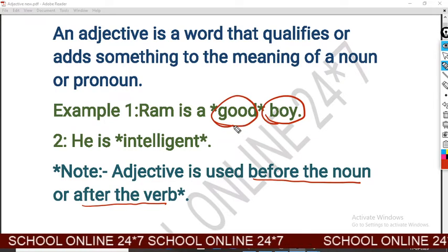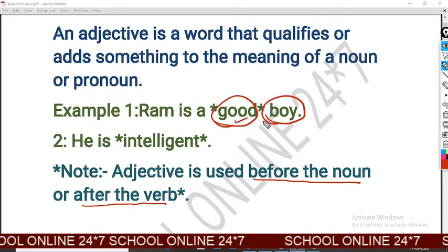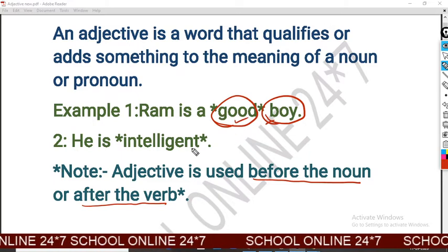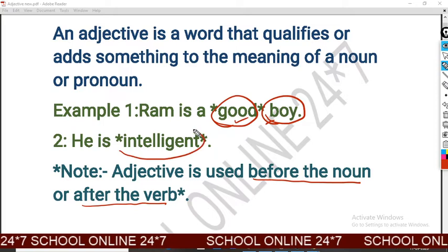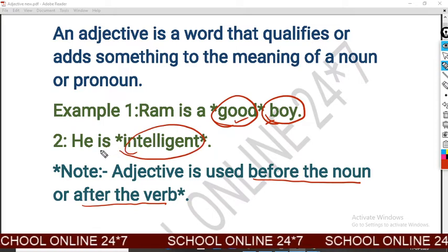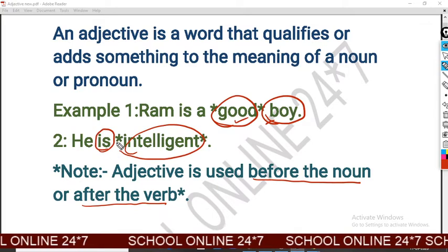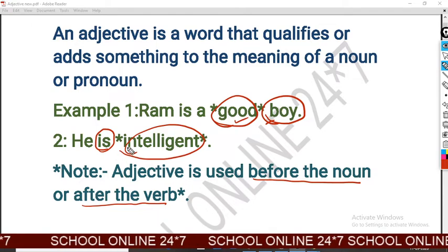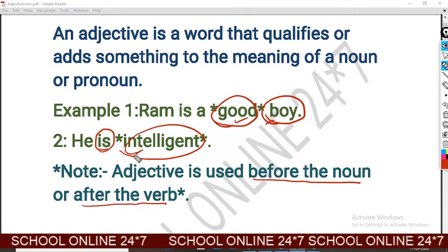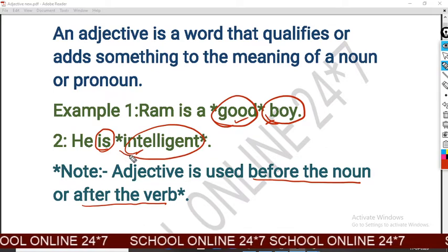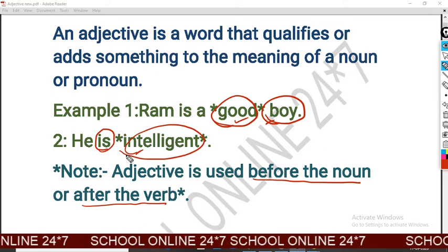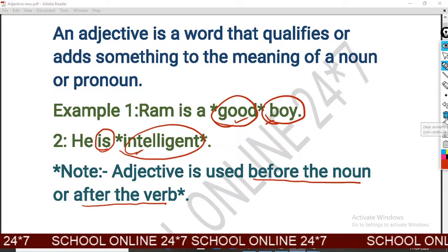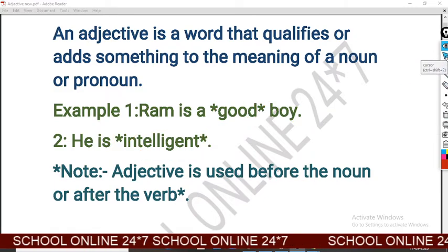So good is adjective which is used before the noun, and intelligent is also adjective and is is a verb. So there intelligent means adjective is used after the verb. So this is the rule and be careful about this rule.